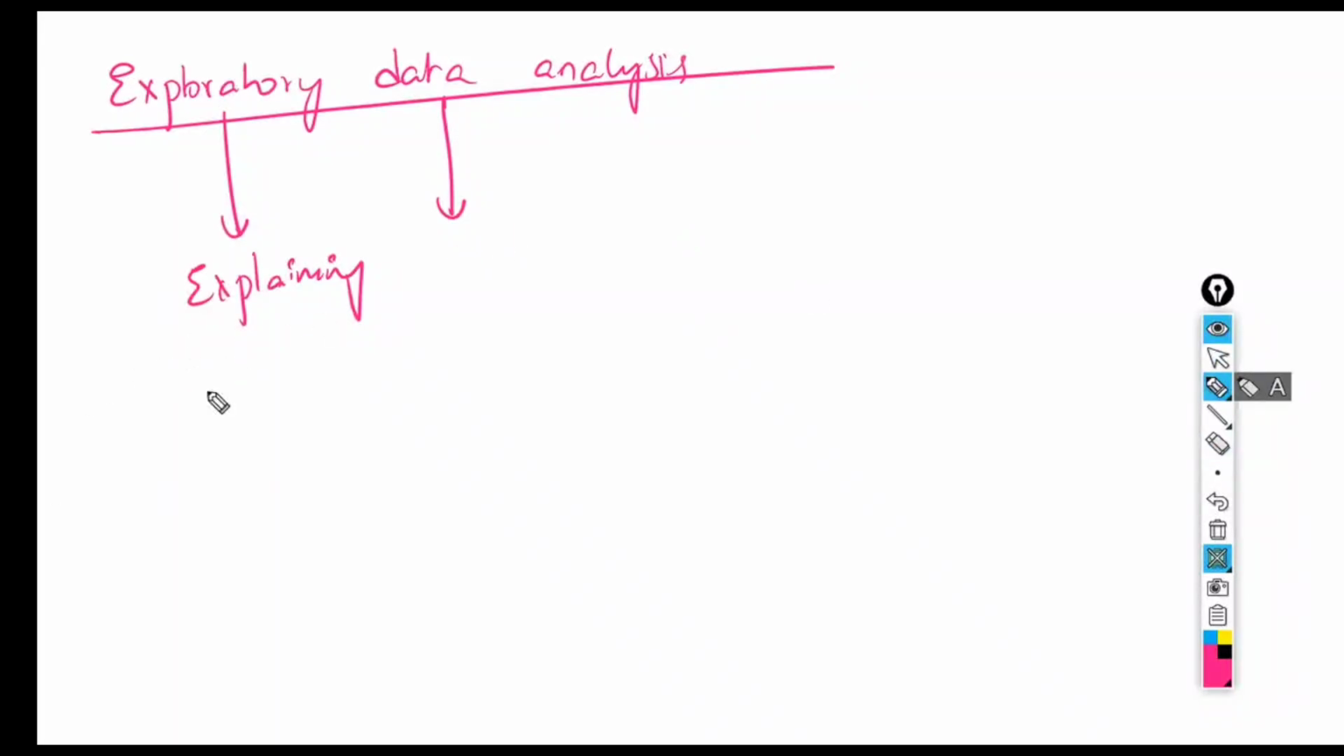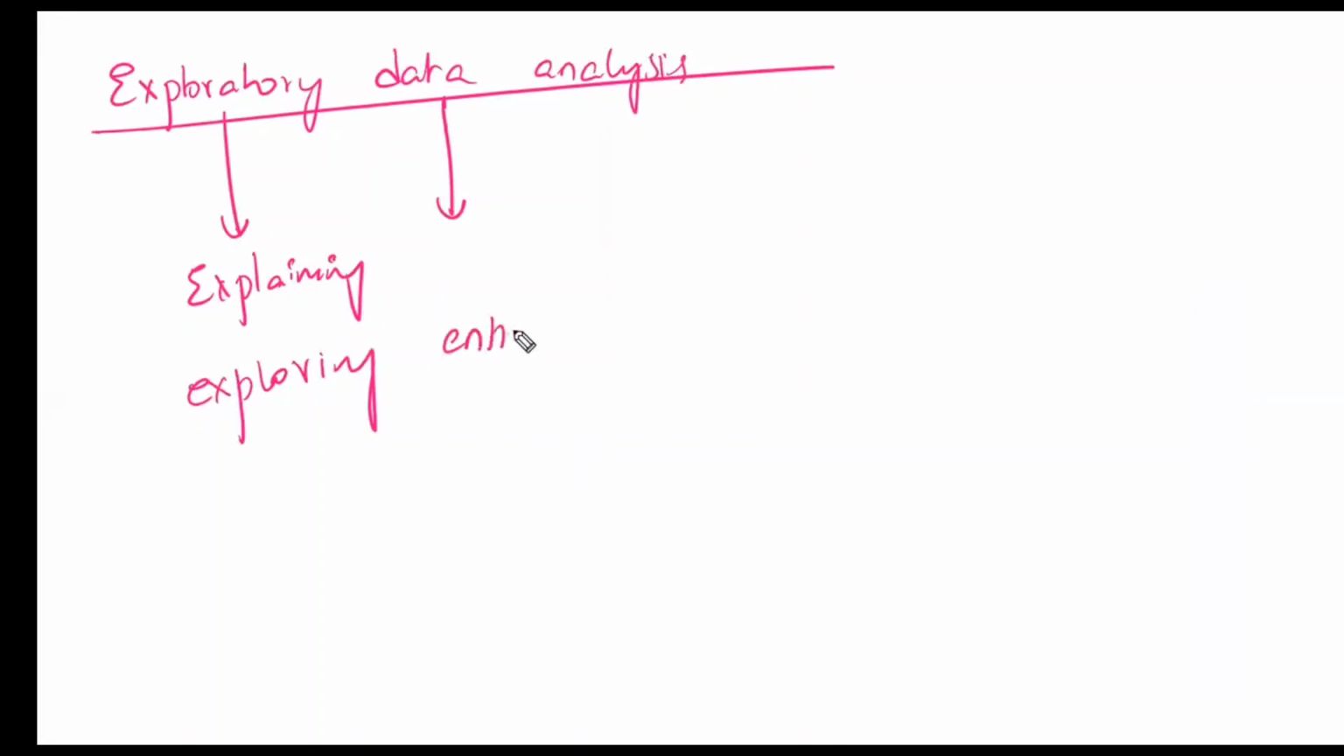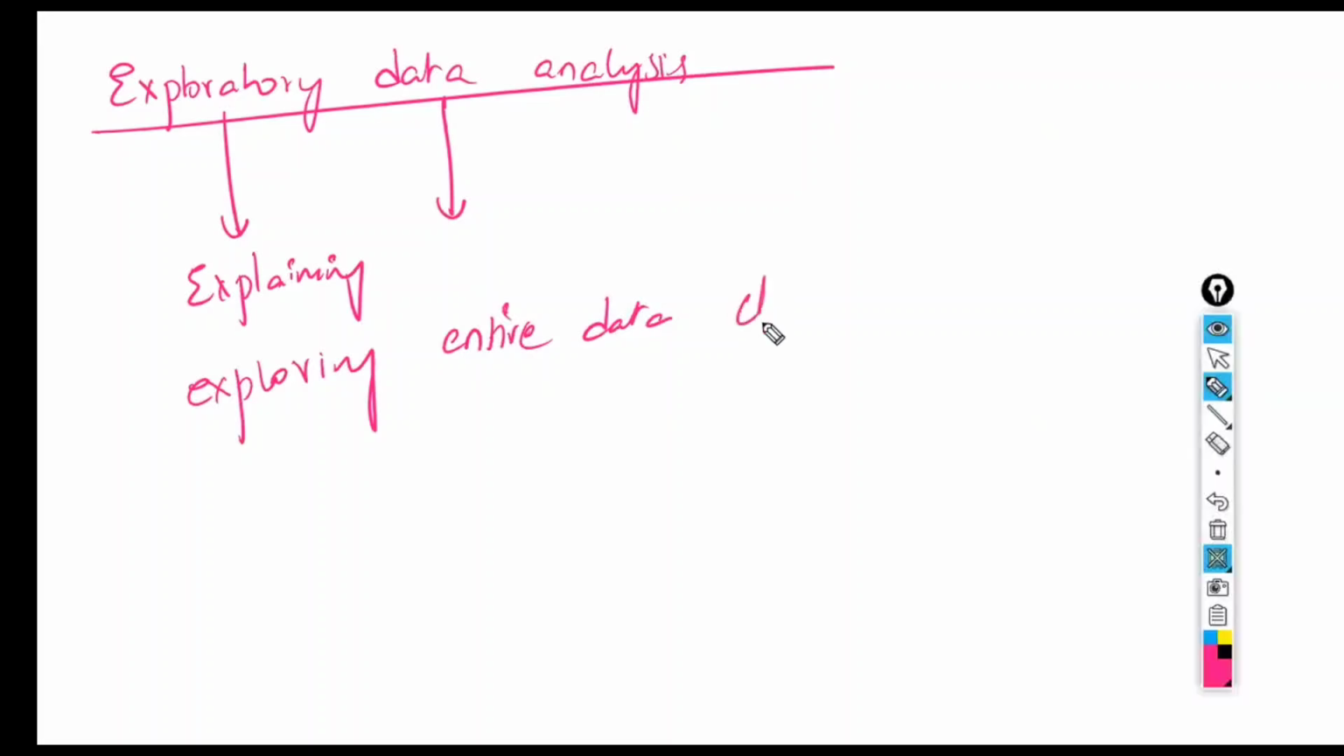Explaining or exploring. When you are explaining to others, it is explaining, and when you are doing it on your own, it is exploring. So exploring the entire data, understanding the entire data very clearly is called exploratory data analysis, right? Simply to say, understand the raw data, whatever original data they have given to us.